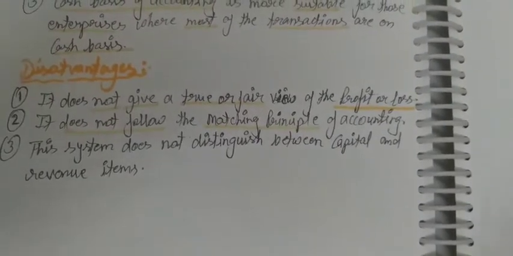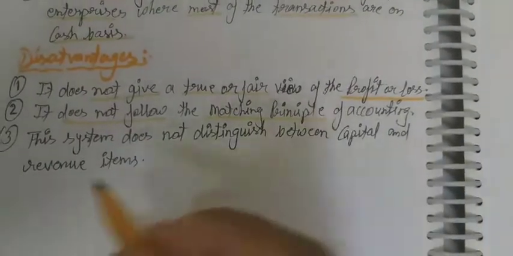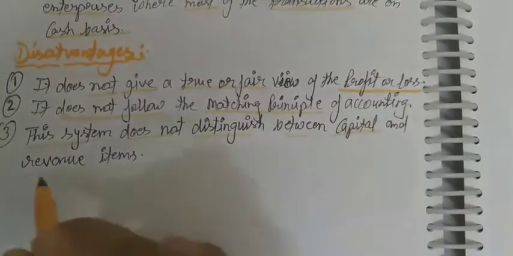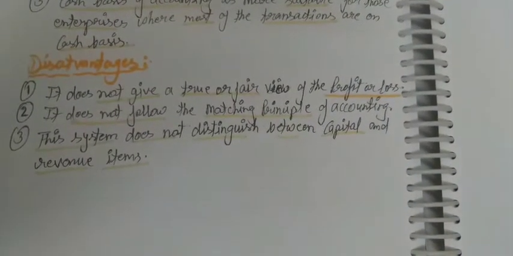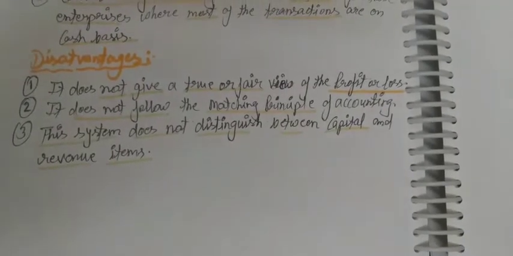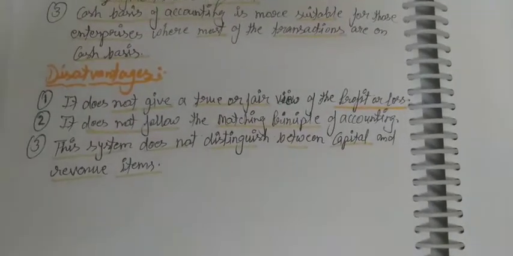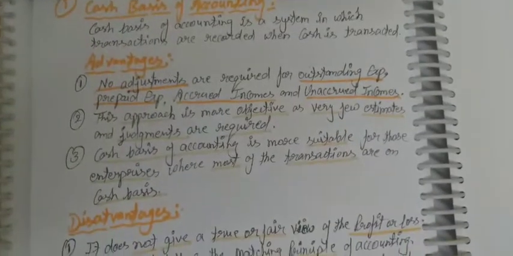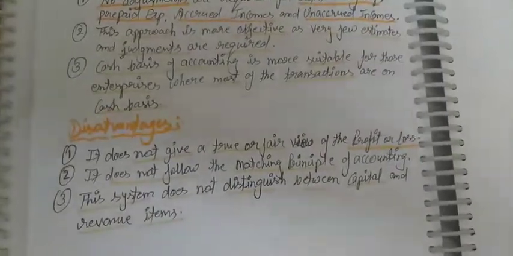Comparisons we cannot do from the last year to the current year and from one enterprise to another enterprise. Next, this system does not distinguish between capital and revenue nature of items. So these are the disadvantages of this system, the cash basis of accounting. Related to this, we are going to solve a numerical problem. Let's see how we will treat those transactions which are related to the cash basis of accounting.